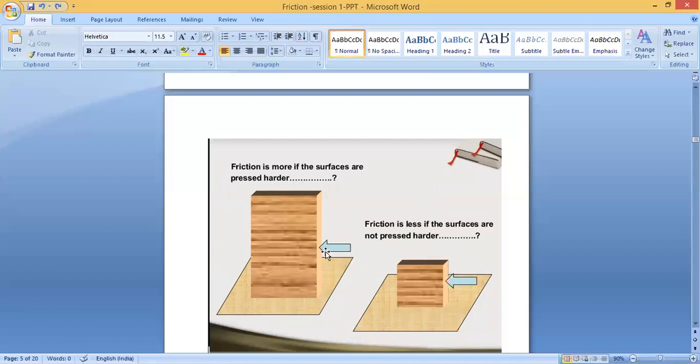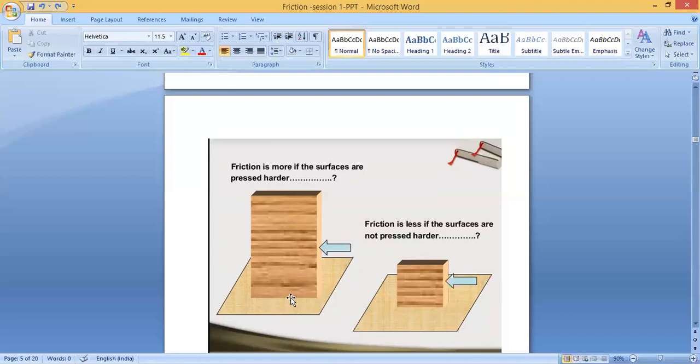Then here you see friction is less if the surfaces are not pressed harder. Here this object is not that heavy, you are trying to give force from this side, sometimes it will move a little because friction will be a little less compared to this case. Here friction will be more because of the heaviness of the object.